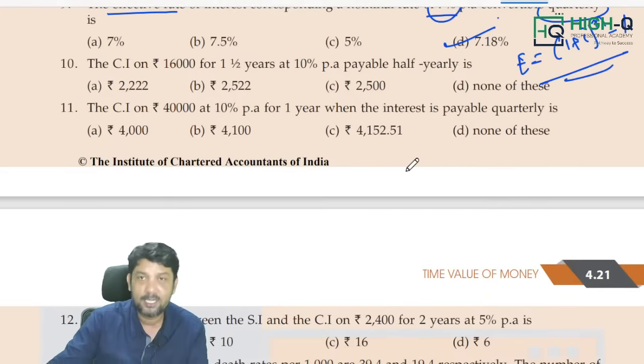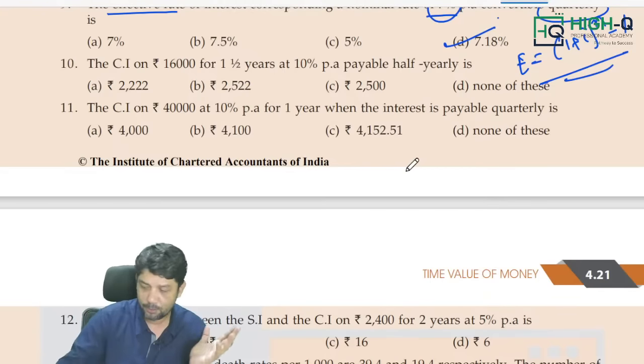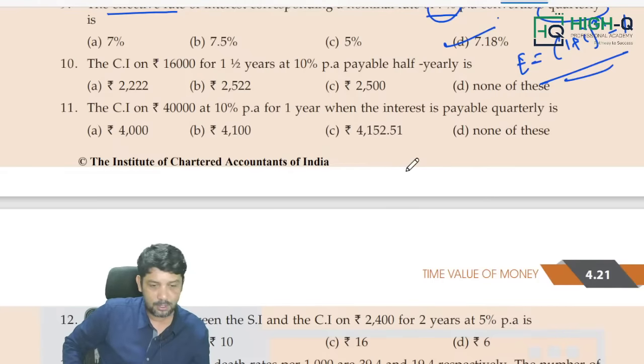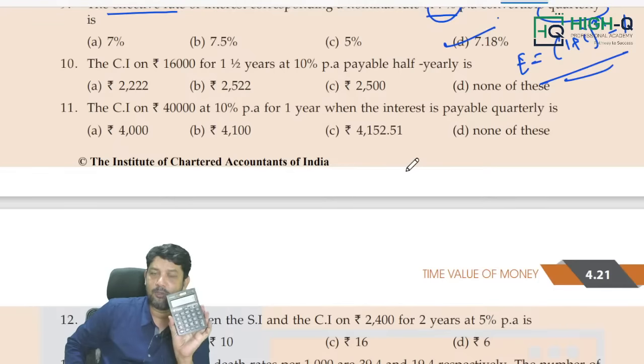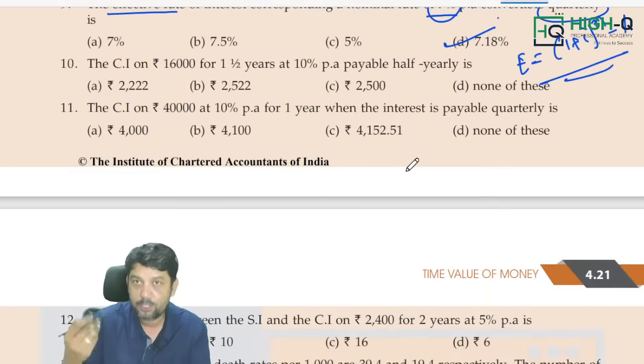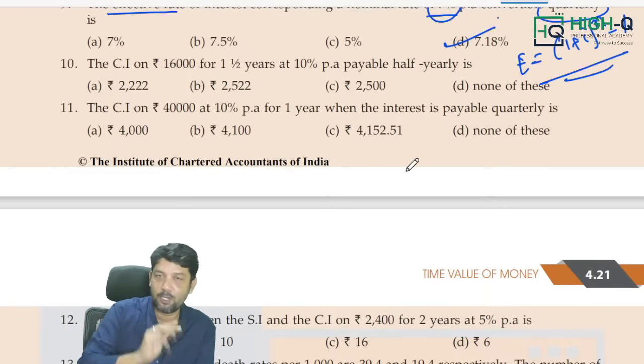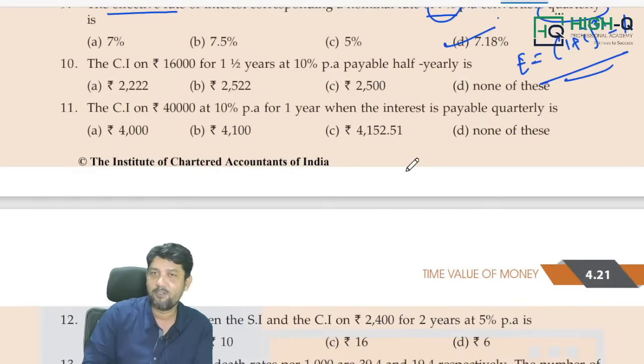For this entire time value of money, your teacher might have taught you how to use the calculator effectively. Whoever masters the calculator and uses it effectively is definitely going to do wonders in time value of money. My students, you are aware of it. We solved the time value of money just like that. Those who want to see my lecture on time value of money, it is available on YouTube. I have used so many shortcuts and covered the entire time value of money.